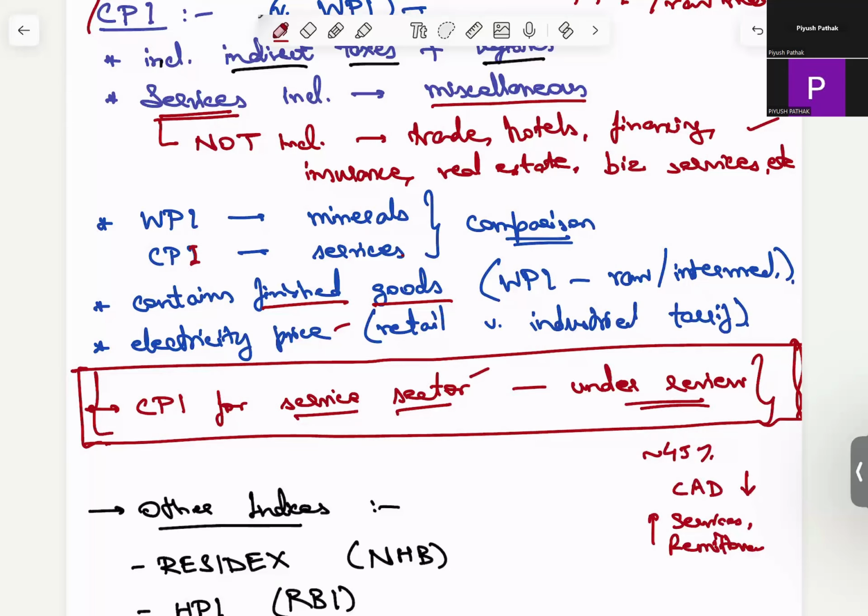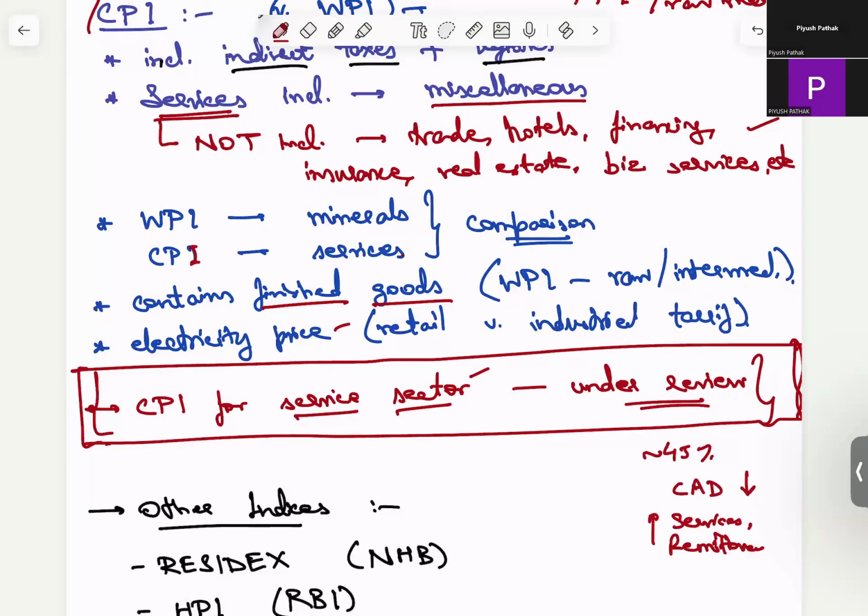All of these are not accounted for, and they can be. So how much are we paying for these services? How much am I paying for my doctor, for my CA? And how is that rate increasing or decreasing? If we had one such index for reviewing, it would be a very great insight.